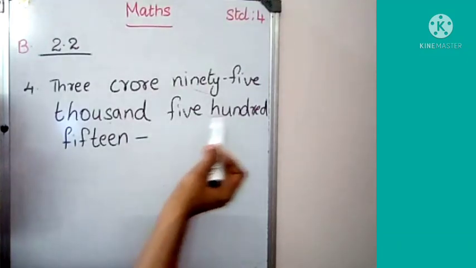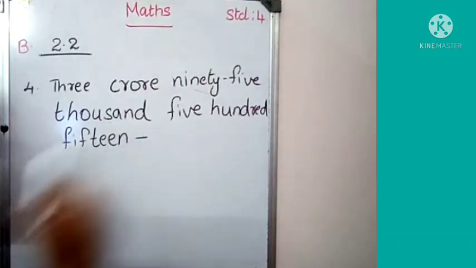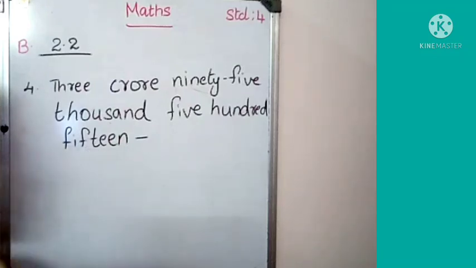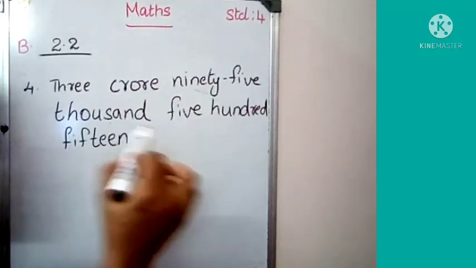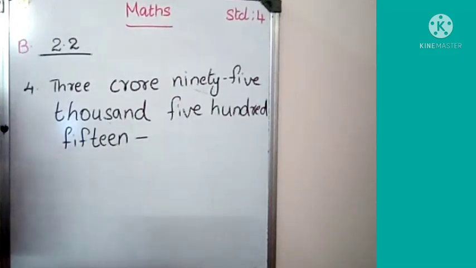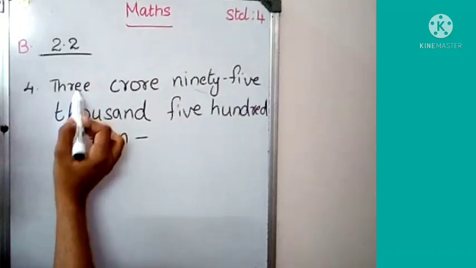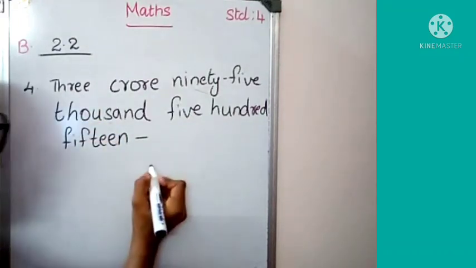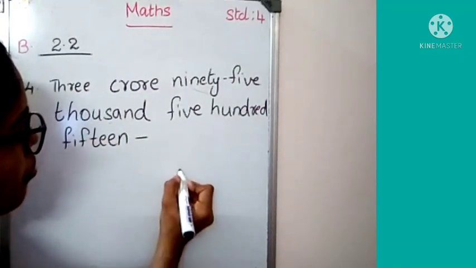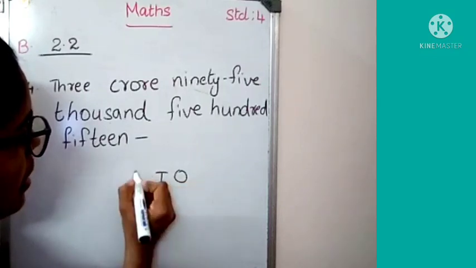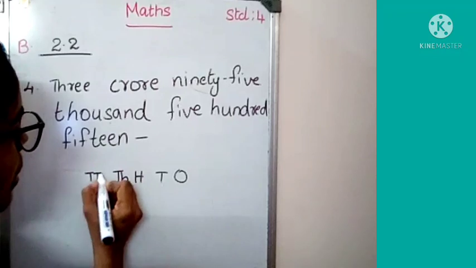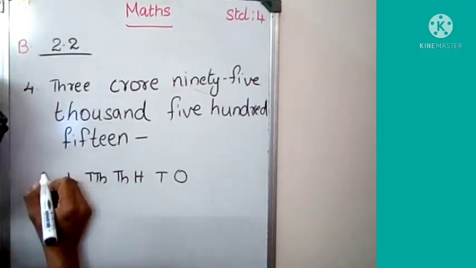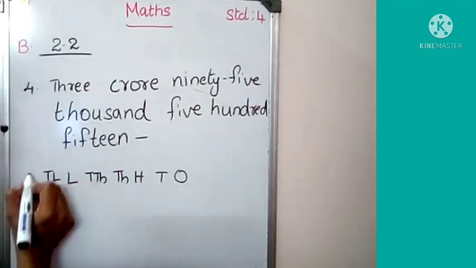Then 515. The hundreds place is given, and the tens and ones place is 15, with 1 in the tens place and 5 in the ones place. So we can write the number. We know, first of all you have to put ones, tens, hundreds, 1000, 10,000, lakh, 10 lakh and crore.